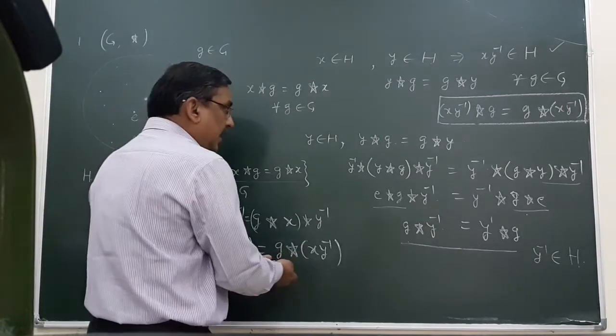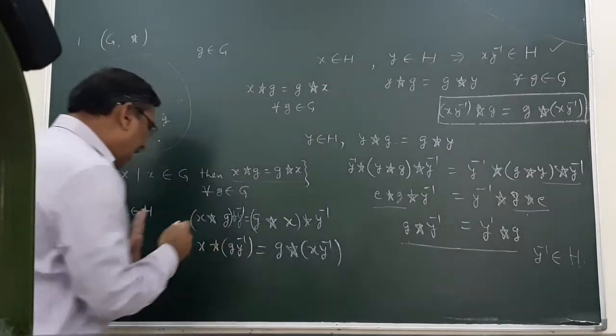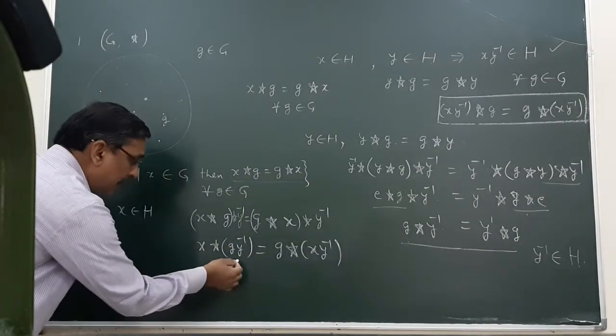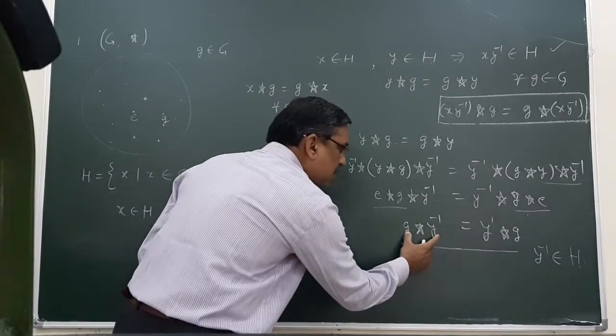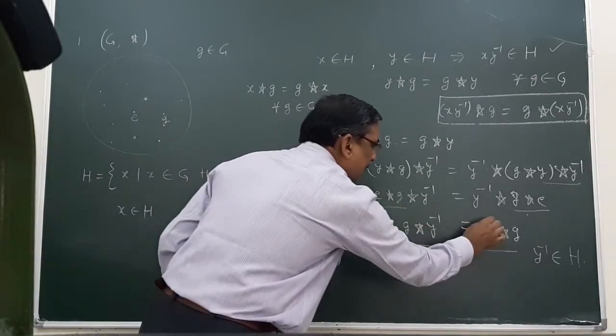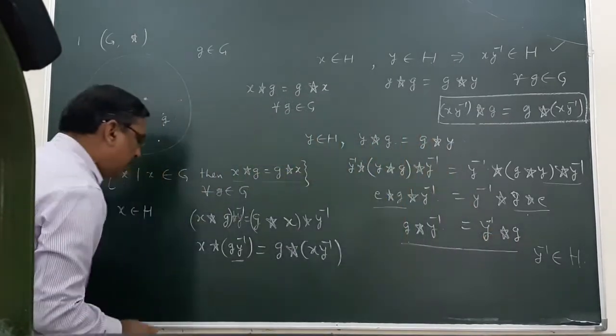Naturally, I can see here that this is the right side. Now for the left side, g y inverse is nothing but y inverse g.